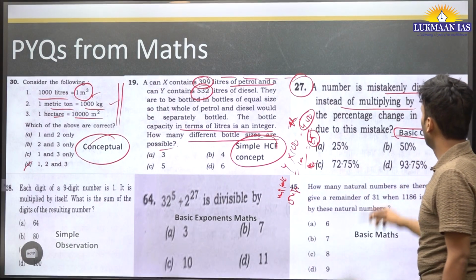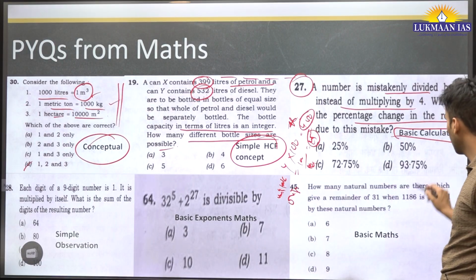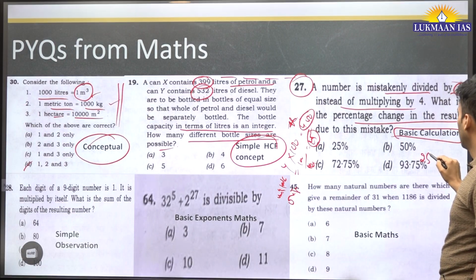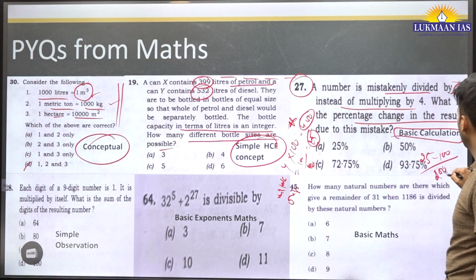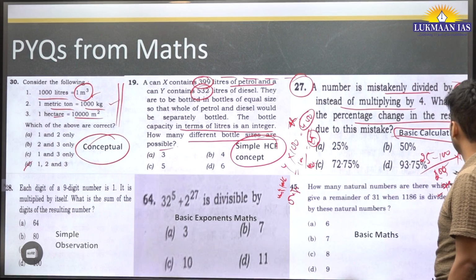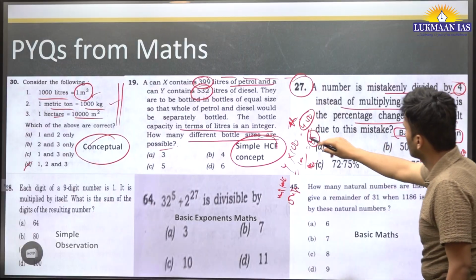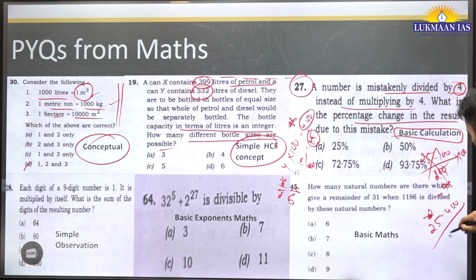So what is the percentage change in the result due to this mistake? How can we find that? Some basic mathematics. The original number minus the mistaken one: 25 minus 400, divided by 400, into 100.